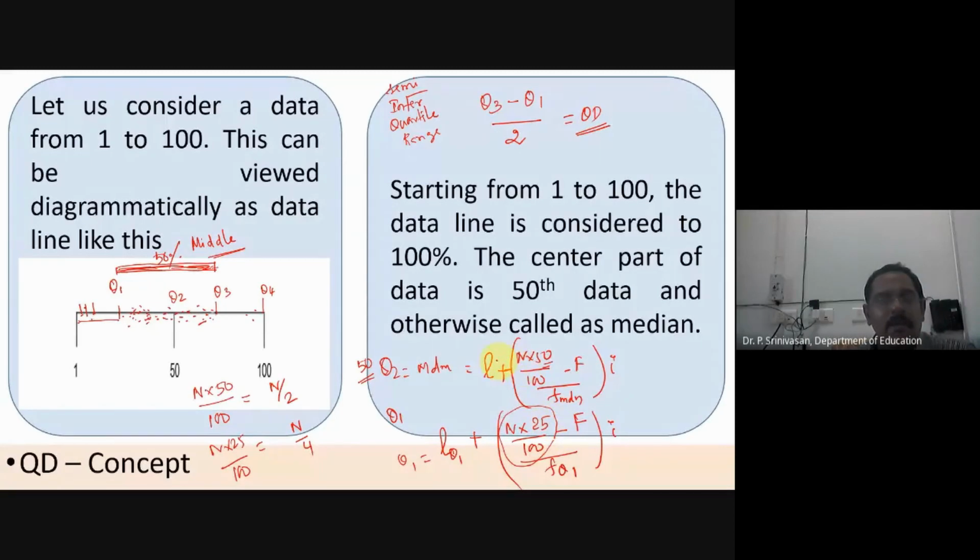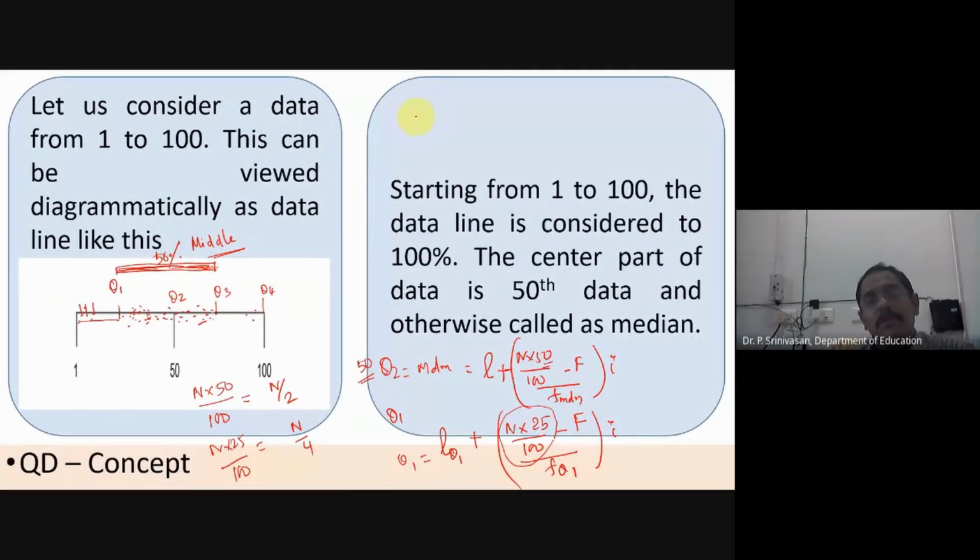Okay. I think now you can predict for Q3. What is the formula for Q3? Now I have said one, and the other one you can see.